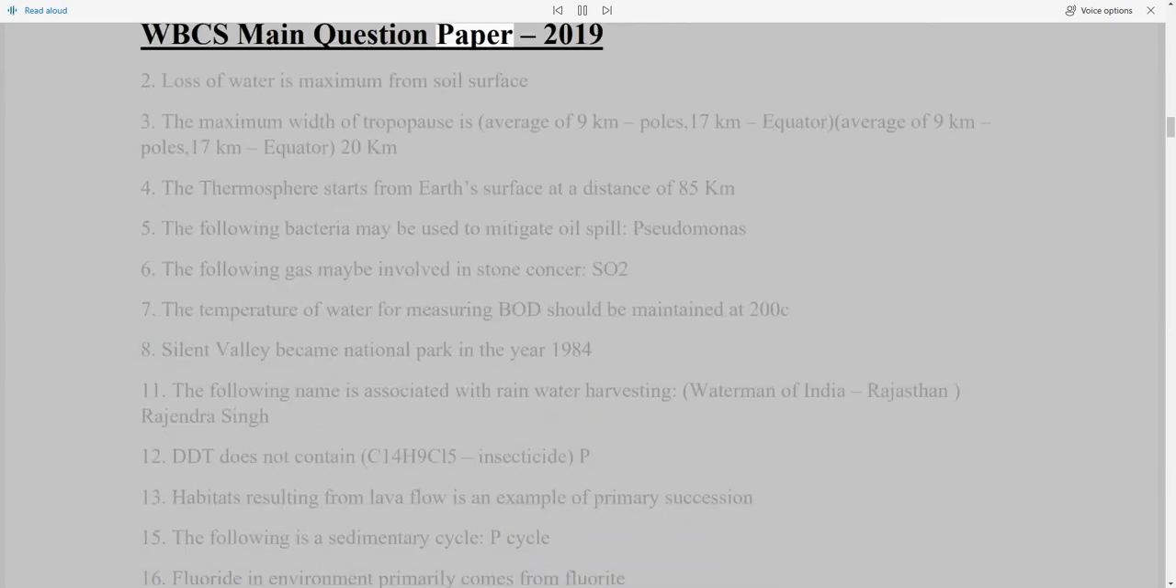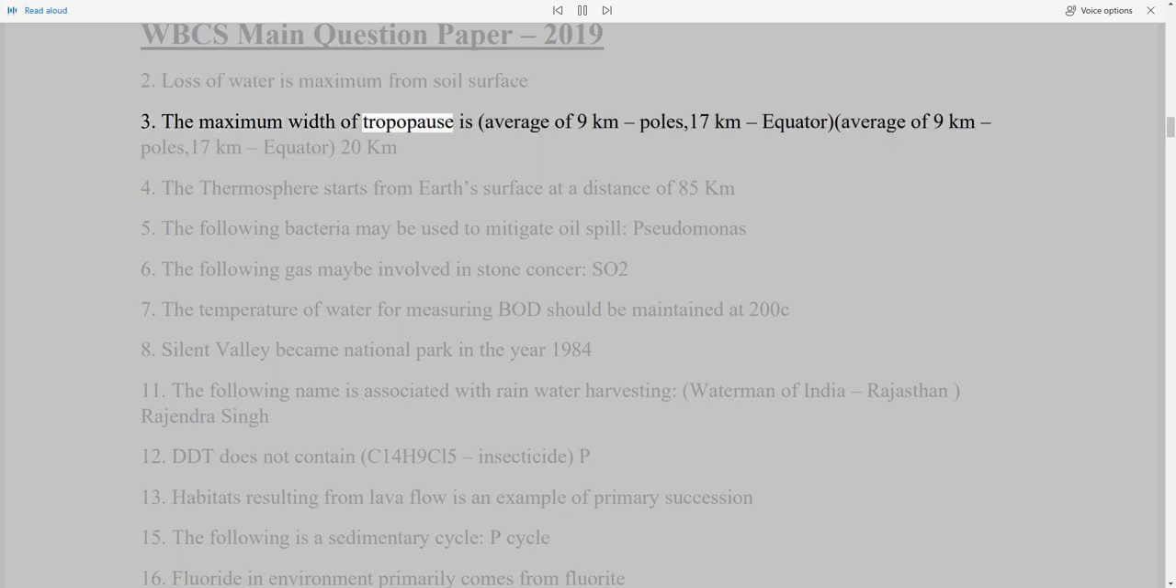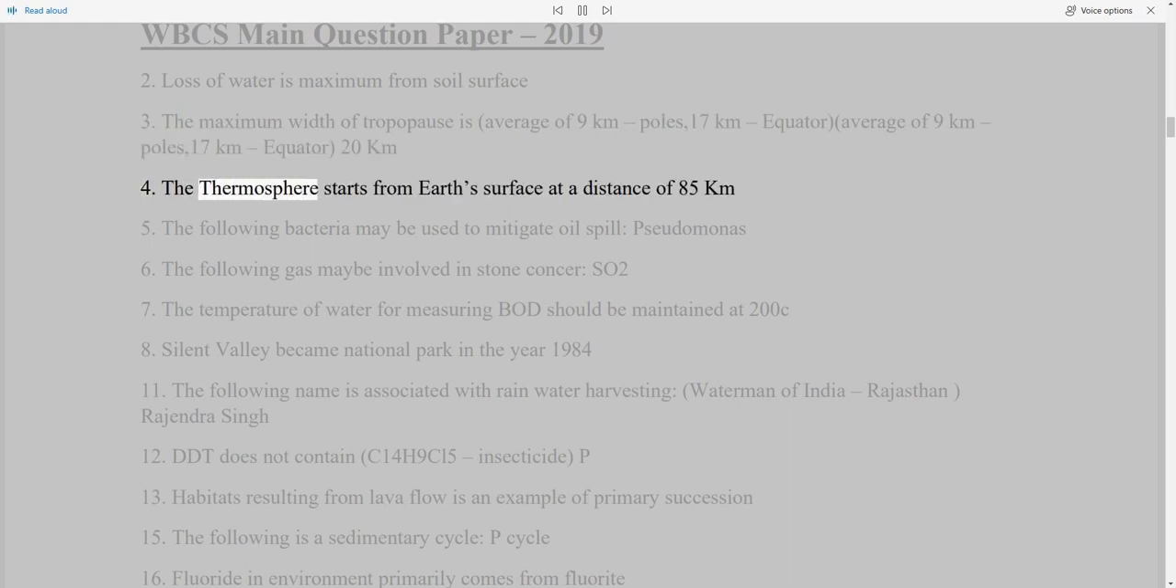WBCS Main Question Paper, 2019. Loss of water is maximum from soil surface. 3. The maximum width of tropopause is average of 9 km at the poles, 17 km at the equator, 20 km. 4. The thermosphere starts from Earth's surface at a distance of 85 km.